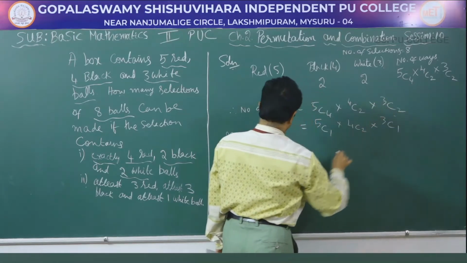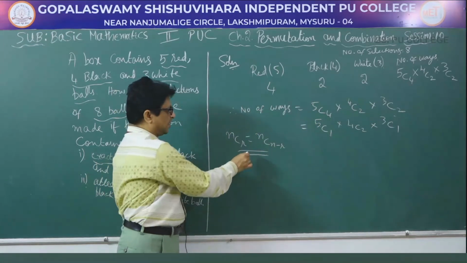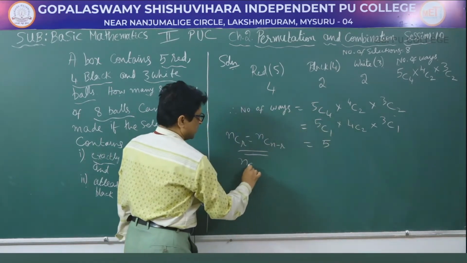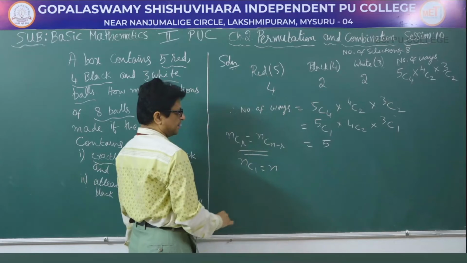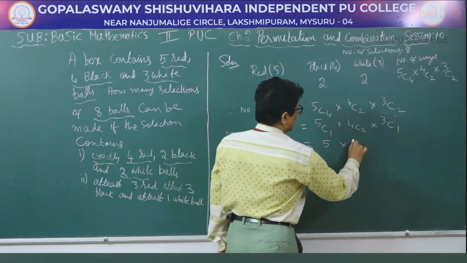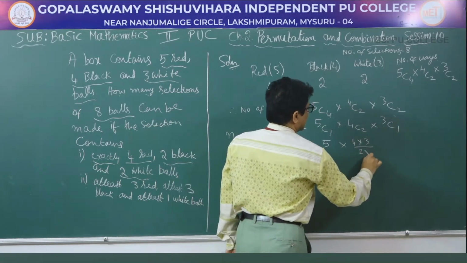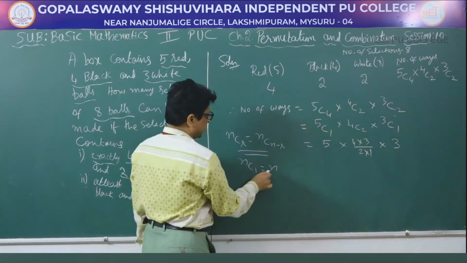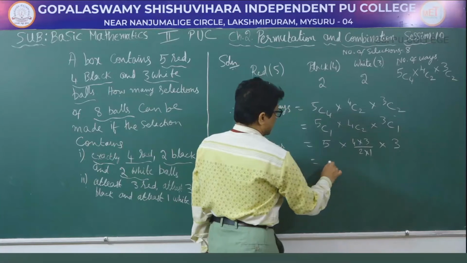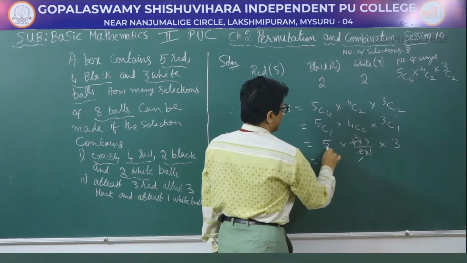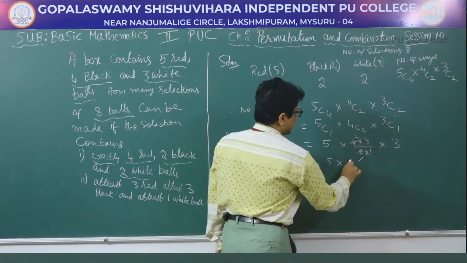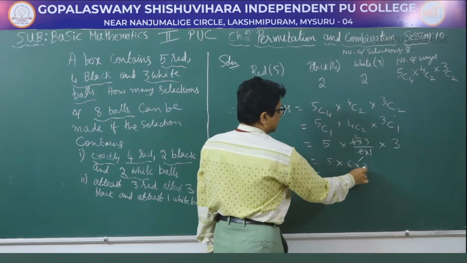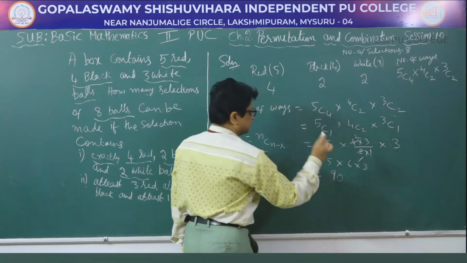3 minus 2 is 1 by using the same formula. So that will be equal to 5C1, which is 5, because nC1 equals n. 4C2 is 4 into 3 by 2 into 1. 3C1 is 3 because nC1 equals n. So that will be equal to 2 1s are 2, 2 5s are 10, 5 into 2 is 10, 10 into 3 is 30. 5 6s are 30, 30 into 3 is 90.